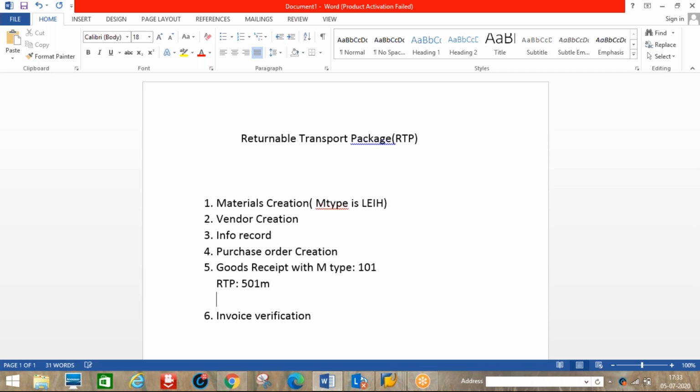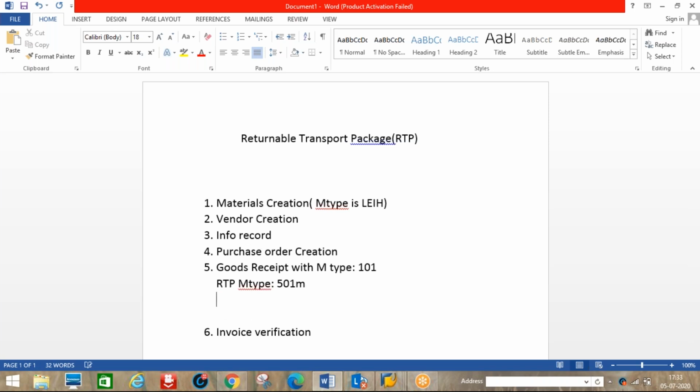Okay, cylinders. Whenever you are sending back empty cylinders, and whenever he is supplying materials with gas in these cylinders, 101 plus 501 M will come, movement type.